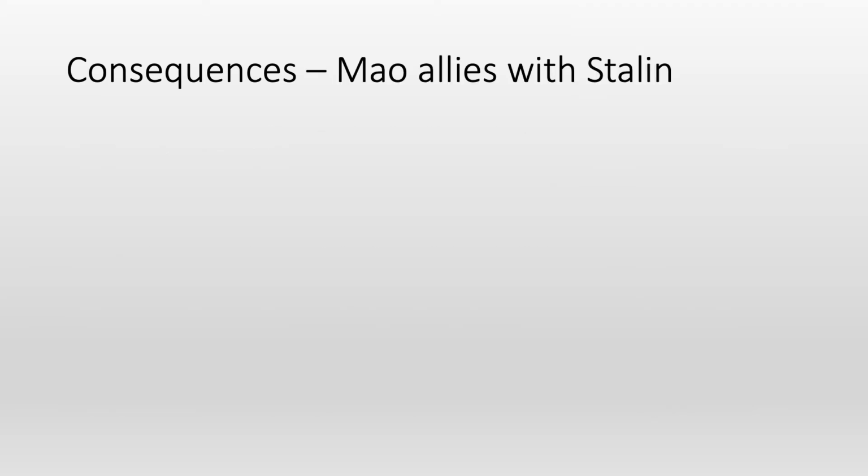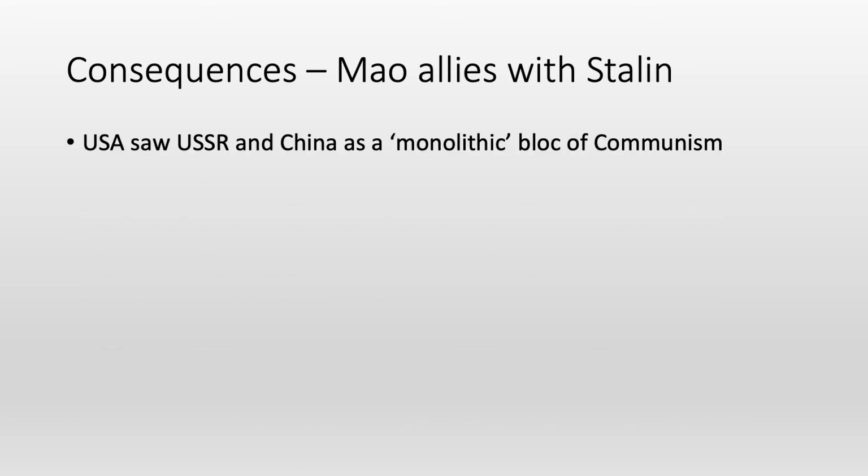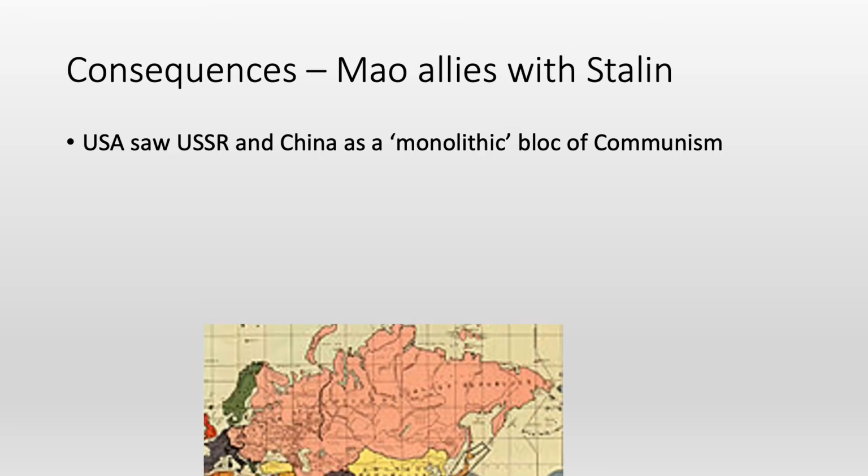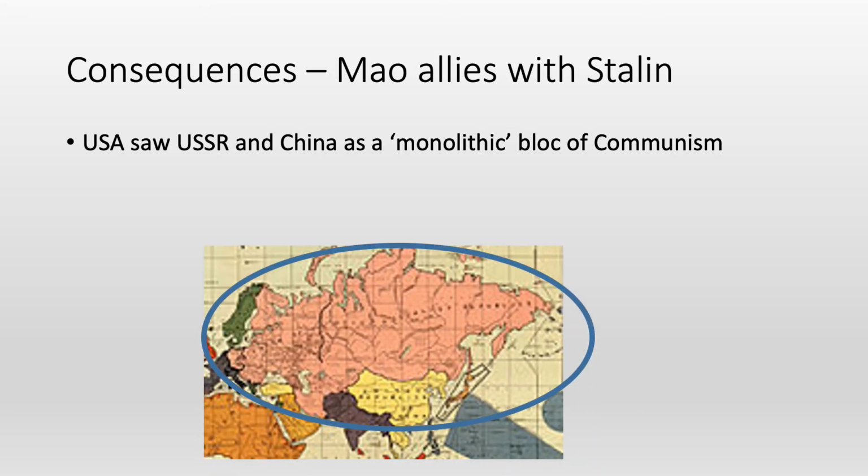So what were the further consequences? We've looked at the consequences from the Western point of view, and we're now going to look at the consequences from an Eastern point of view. And largely the positive consequences for the East were this idea of Mao now allying with Stalin. So first of all, the USA saw the USSR and China as a monolithic block of communism. And what this means is that USA saw USSR and China, you can see the map, as one big ally.